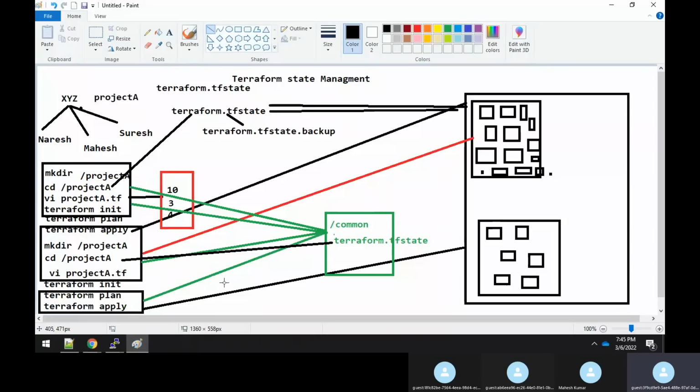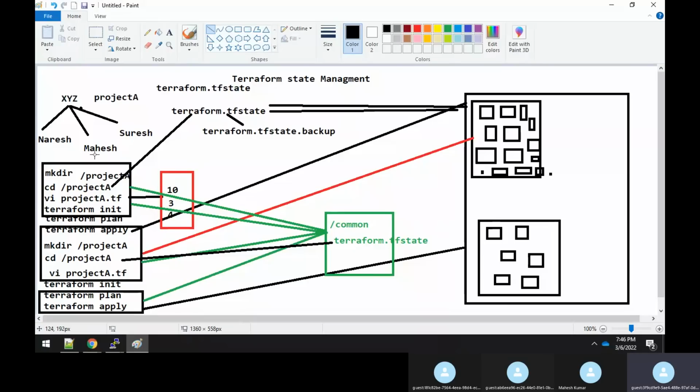Correct? So the important thing here is that before you start working on it, you should always remember that you need to pick from the common shared point and place this terraform.tf state file. Otherwise, some kind of mismatch will happen in the configuration. So he should always take care of it. But that is a tedious task, right? Because assume that today Naresh worked for the whole day on this project.tf file and he has got his latest terraform.tf file, but he forgot to upload it into the common directory. The common directory, or the common SharePoint, still has only some older file.